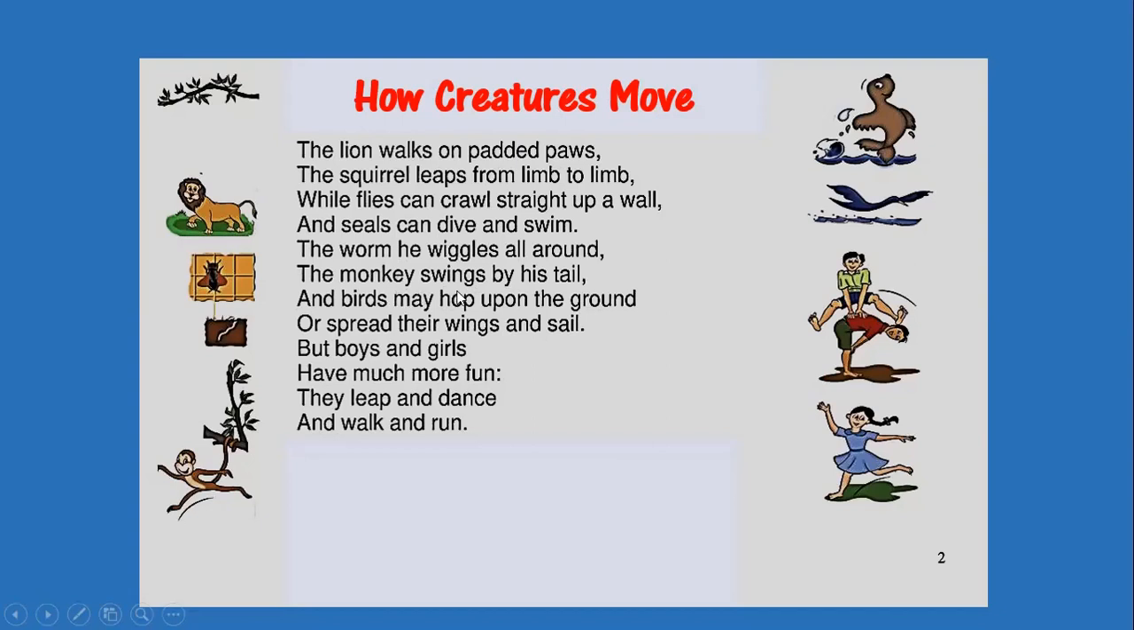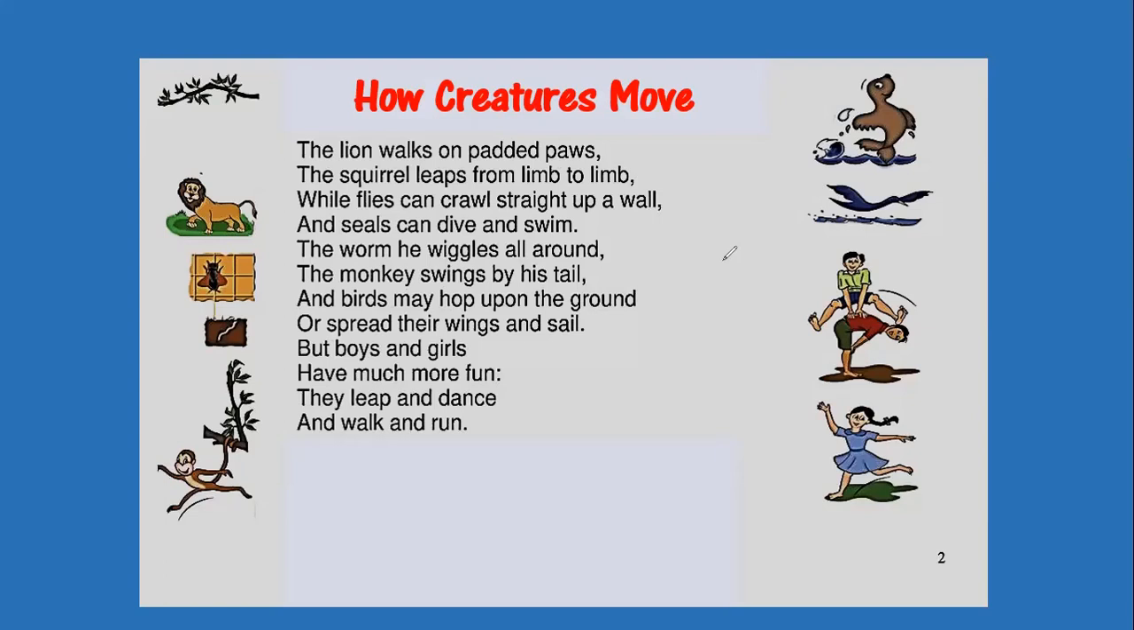Now, how does a monkey swing? It swings by its tail. And birds can hop on the ground and at the same time fly with their wings. But here, the poet is of the opinion that though these creatures have different types of movements, they do not enjoy as much as boys and girls. Boys and girls can leap and dance. They can even walk and run. So the poet feels that boys and girls, or humans in particular, can have more fun because their body lets them leap and dance and walk and run.